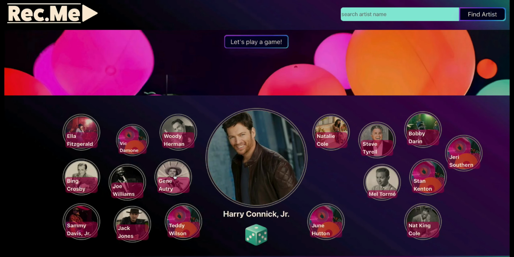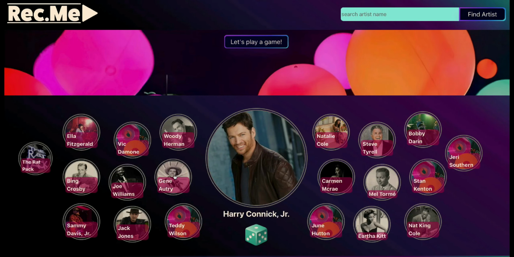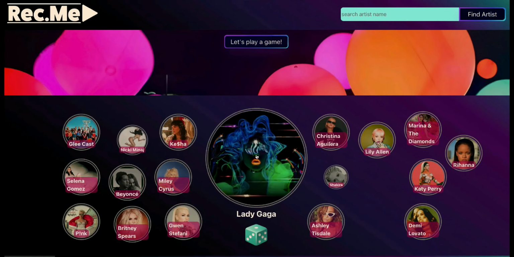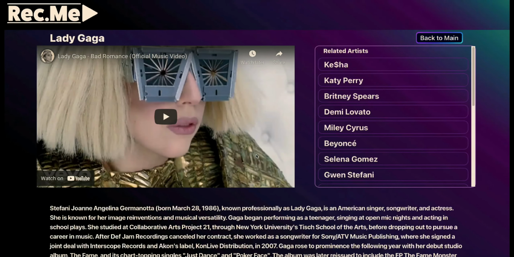Like what you're seeing? Keep selecting related artists and discover new and exciting music. Woo your friends with your never-ending supply of new songs. If you find an artist that you really like, you can always click into the big featured artist bubble to be routed to a specific page to learn more about them.